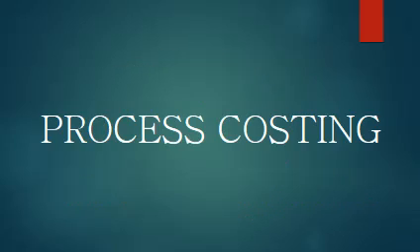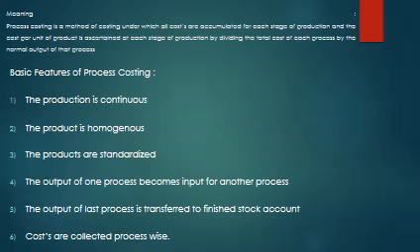So, process costing. Meaning: process costing is a method of costing under which all costs are accumulated for each stage of production, and cost per unit of product is ascertained at each stage of production by dividing the total cost of each process by the normal output of that process.